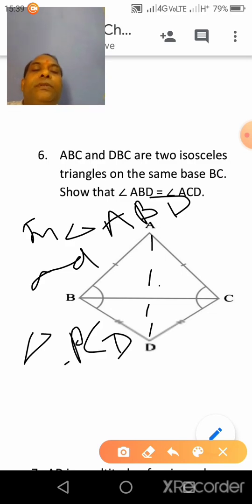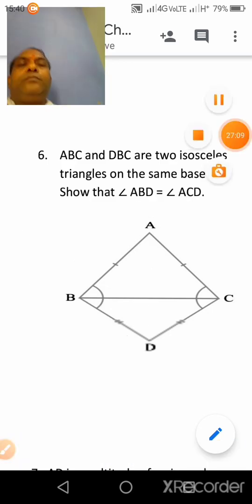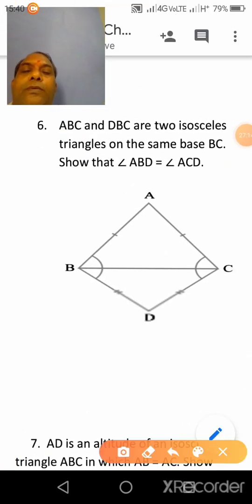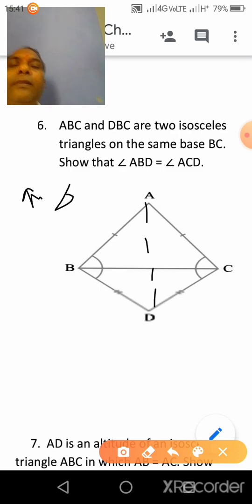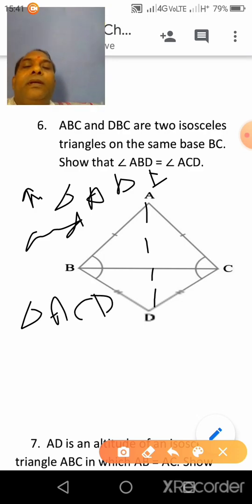Clear? So join A to D, and in triangle ABD and in triangle ACD. Clear? In both triangles,